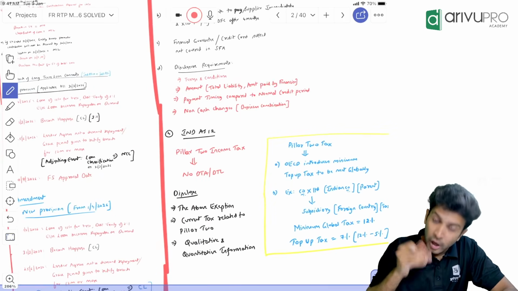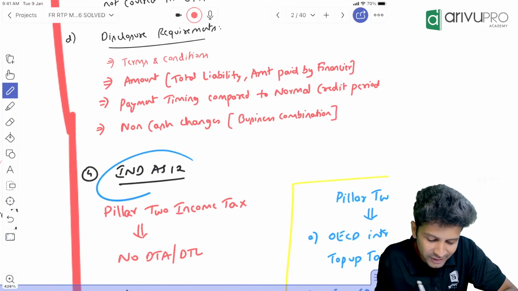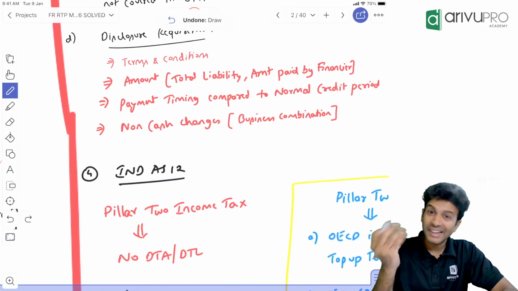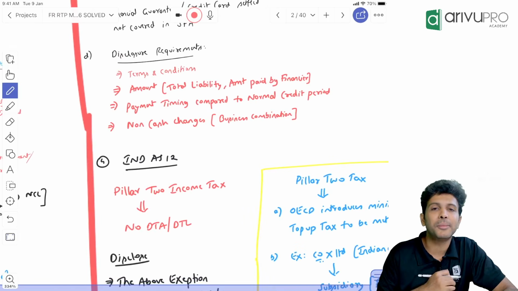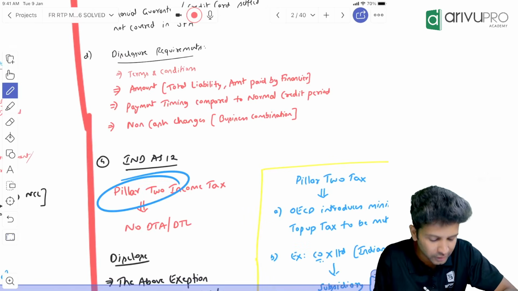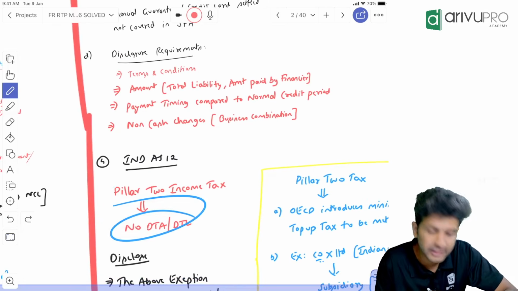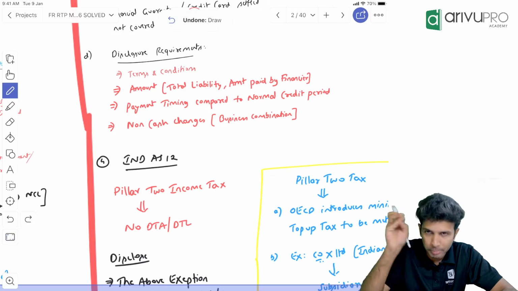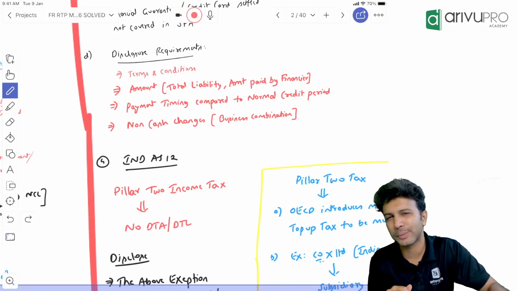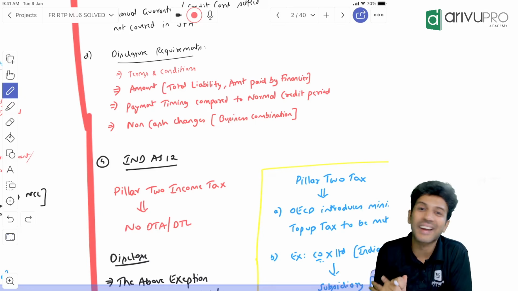Alright. There is one last amendment to Ind AS 12 income tax. DTA, DTL, you know. What is this amendment? If due to Pillar 2 income tax you're getting any DTA or DTL, the question will specify what is Pillar 2, because it becomes too much tax jargon, right?